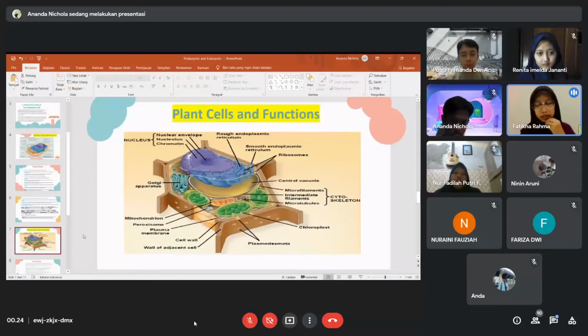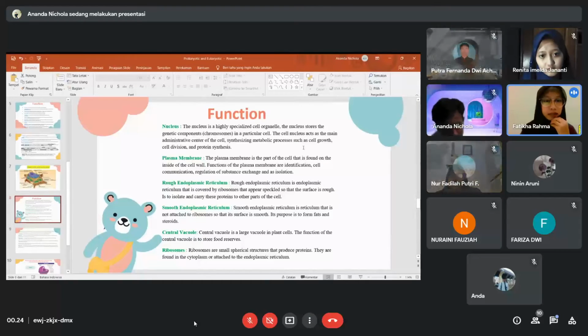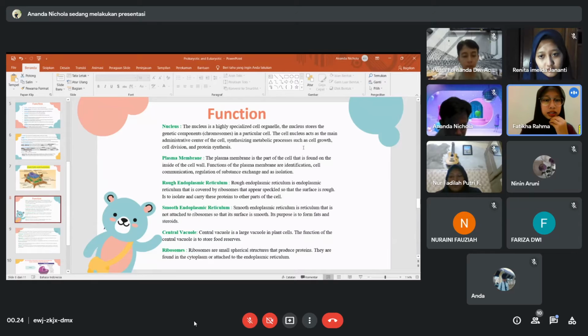The organelles present in plant cells are, first, nucleus. The nucleus is a highly specialized cell organelle. The nucleus stores the genetic components or chromosomes in a particular cell. The cell nucleus acts as the main administrative center of the cell, synthesizing metabolic processes such as cell growth, cell division, and protein synthesis. Next, plasma membrane.